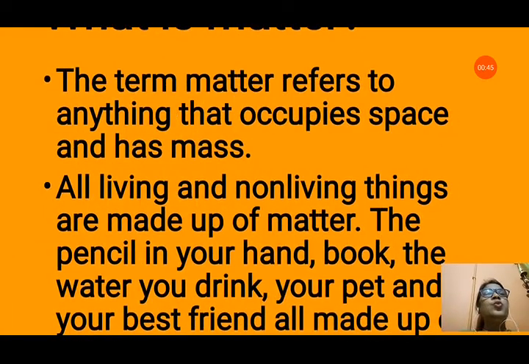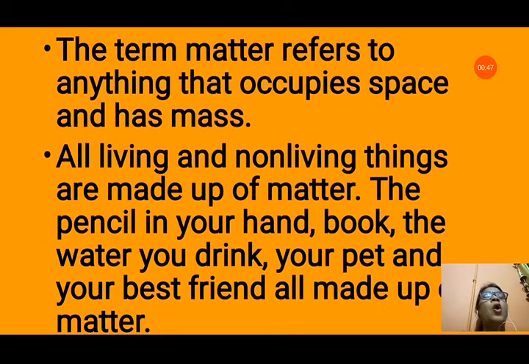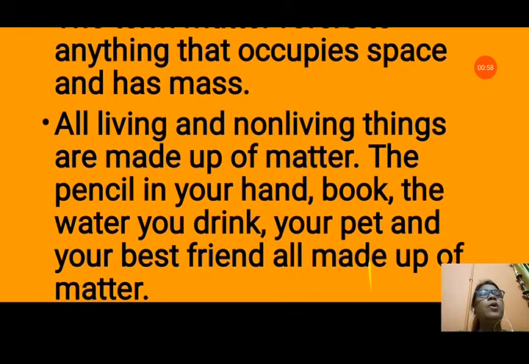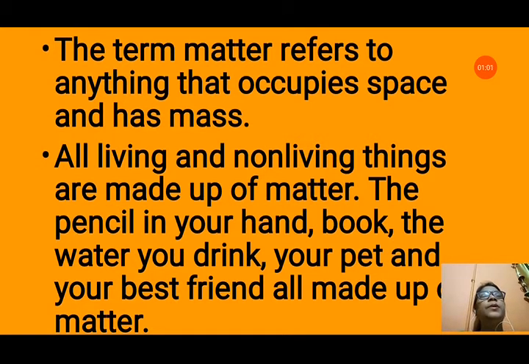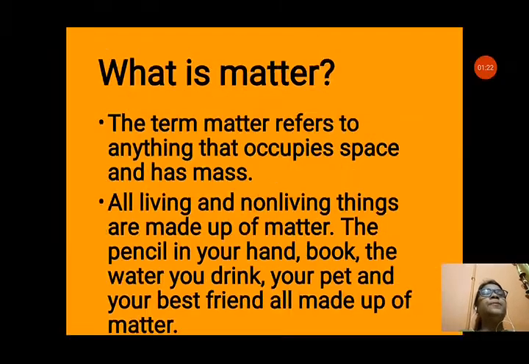The term matter refers to anything that occupies space and has mass. All living and non-living things are made up of matter. The pencil in your hand, the book, the water you drink, your pet and your best friend are all made up of matter. A pencil occupies space and has mass. Your book occupies space when you keep it on the table. The water takes space in the glass when you drink. Your pet and your best friend also take space and have mass. That's why they are all matter.